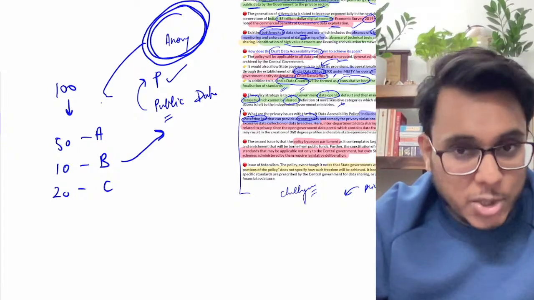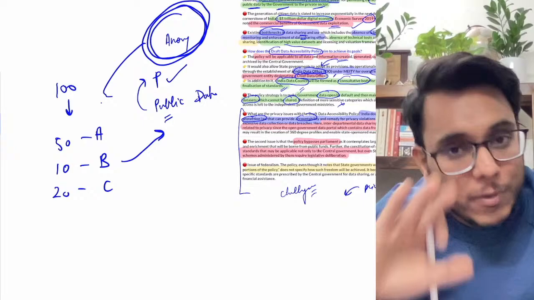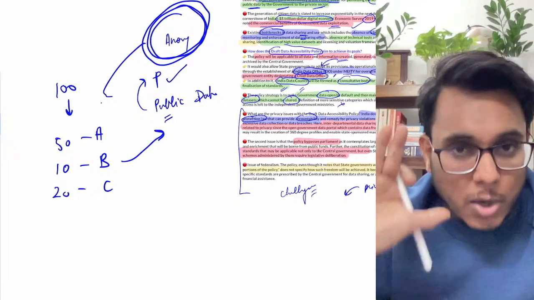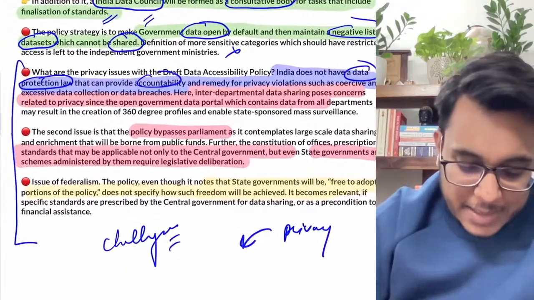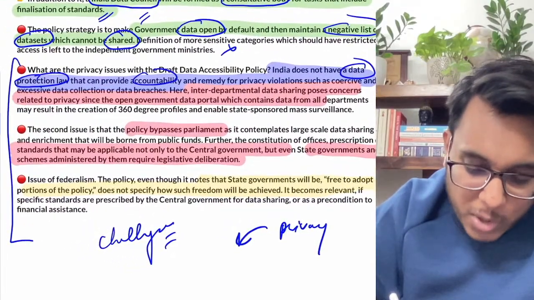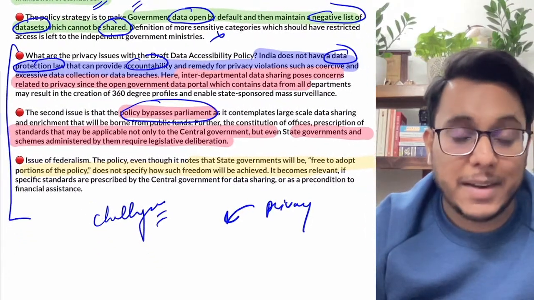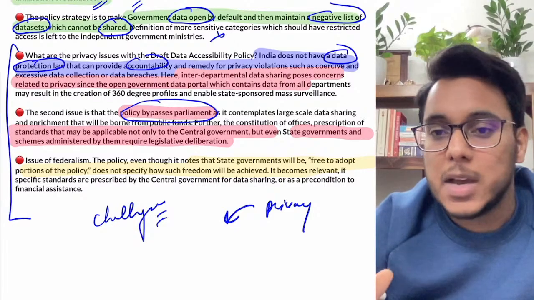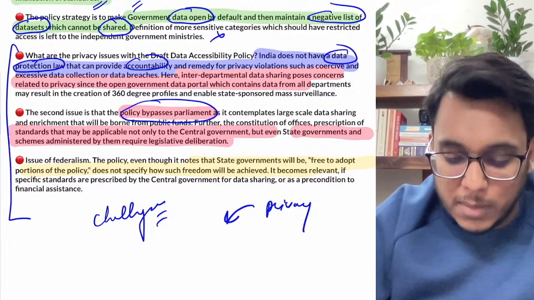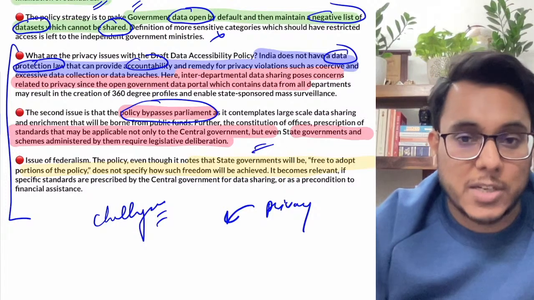But for protection of privacy from the data, up till now we don't have a personal data protection law in India, so this will bring a kind of problem. Clear. Then the next thing is that this policy bypasses the parliament. It has not been passed by the parliament, rather it has been released by the ministry. So this might have certain problems. The debate is not there, discussion is not there, consultation is not there.